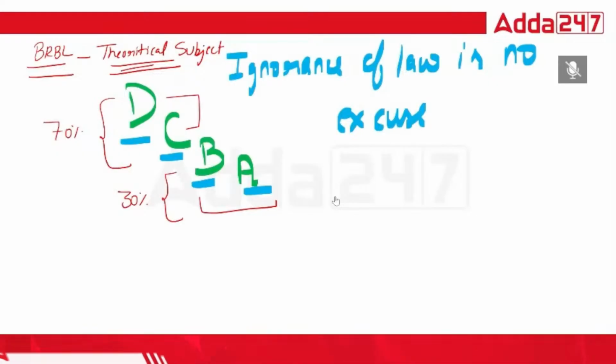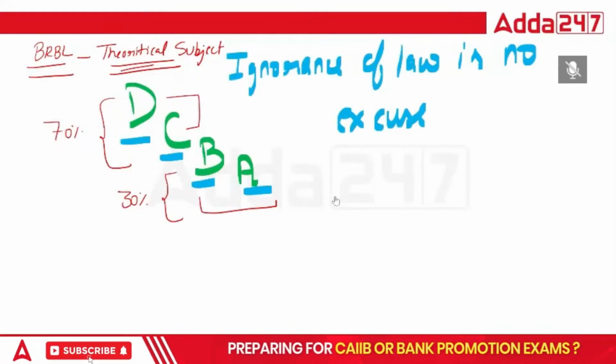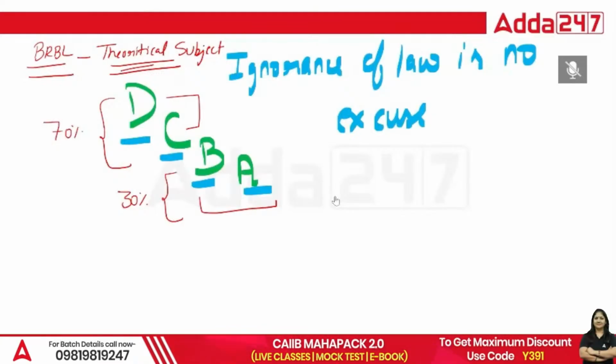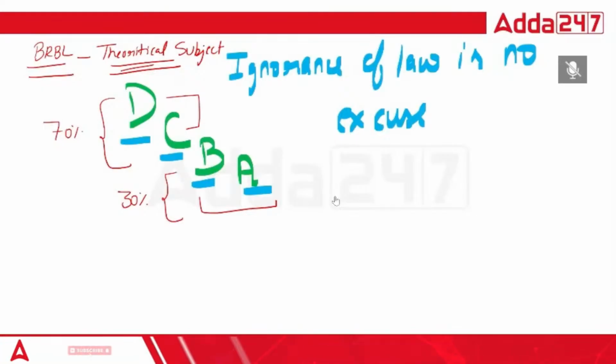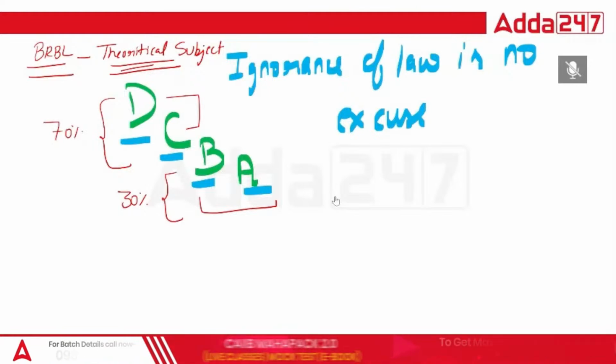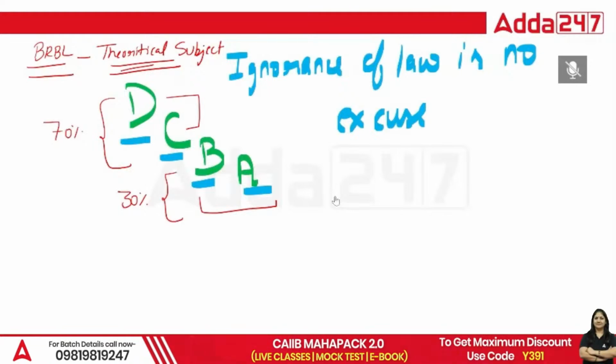And if we talk about the conceptual class, we have to understand the mortgage, what is pledge, what is hypothecation, what is banker's lien, what is set off, what is lien, etc. And we have to study about the charge. So this is all about your module B.